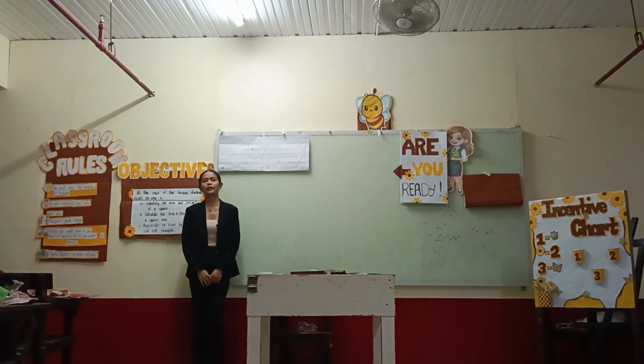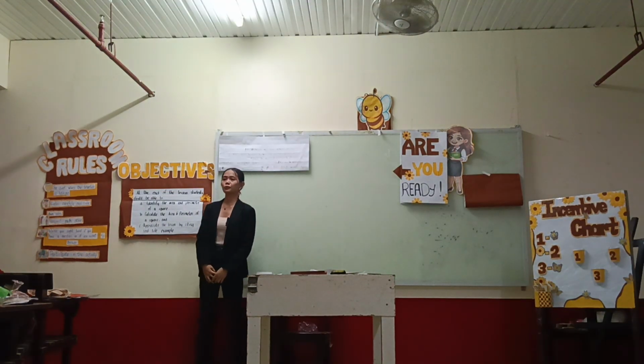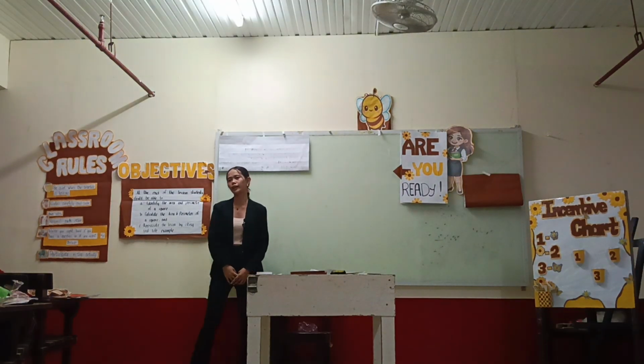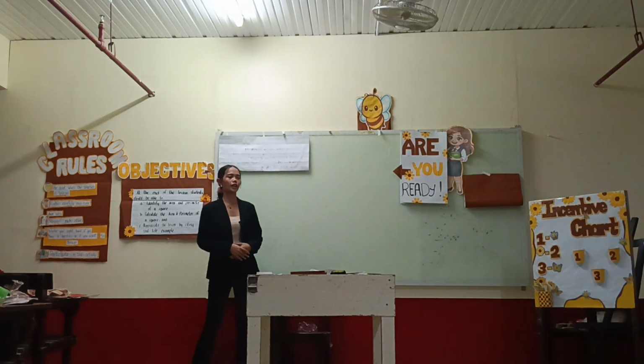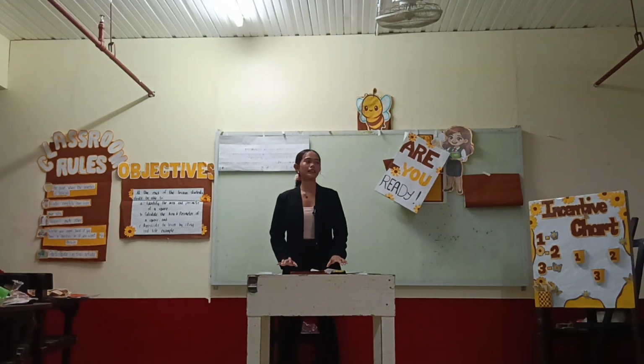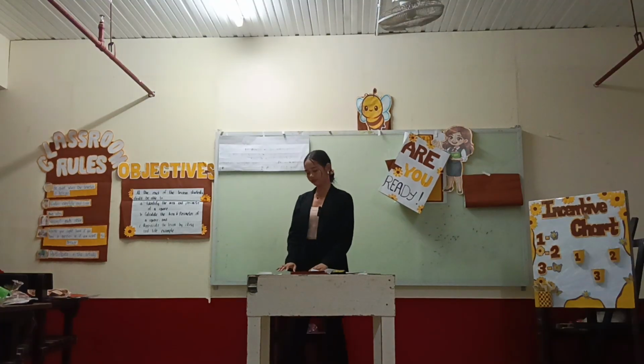So this is our objectives. At the end of the lesson, students should be able to: A, identify the area and the perimeter of a square. B, calculate the area and perimeter of a square. And C, appreciate the lesson by citing real-life examples.